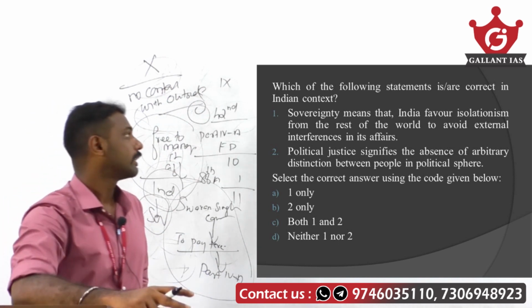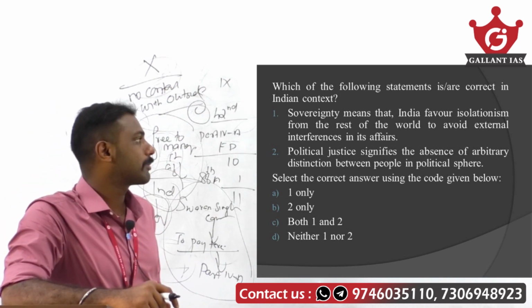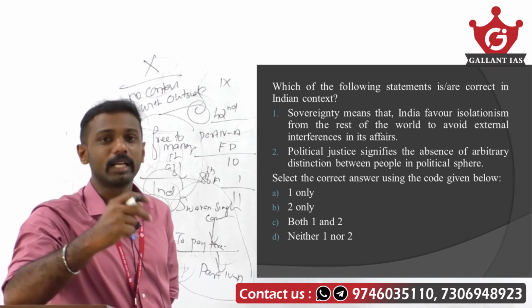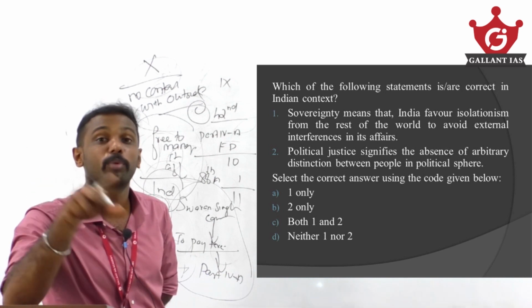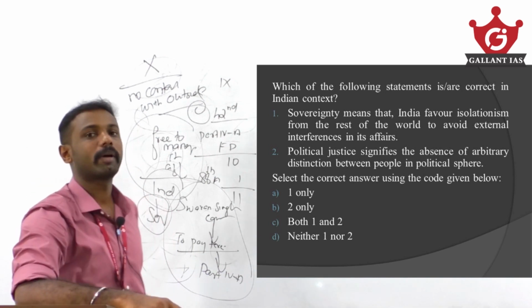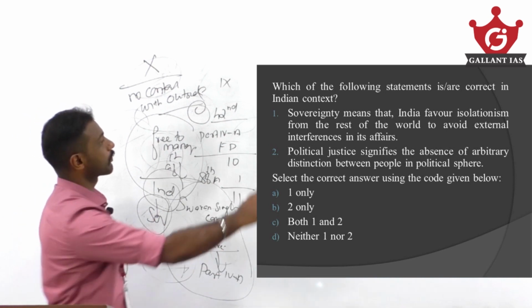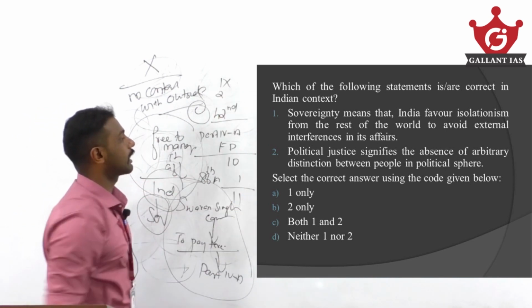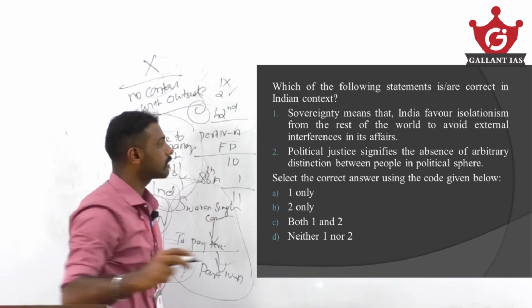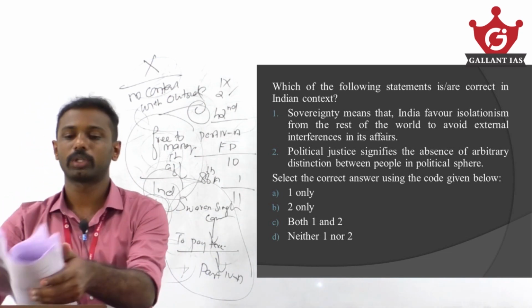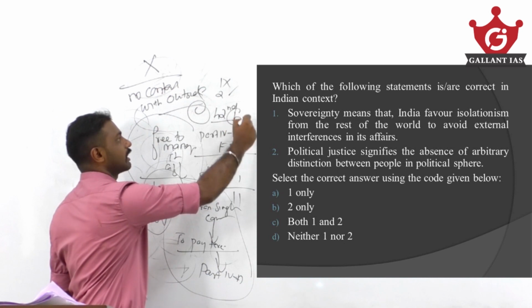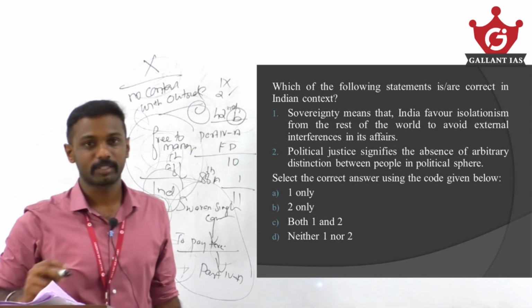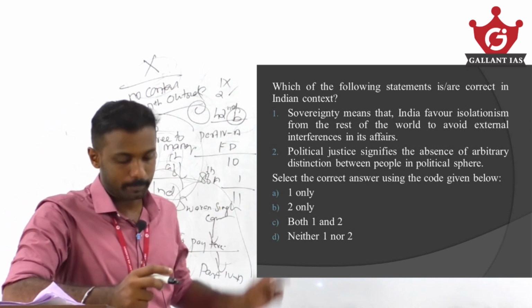Statement 2 says that political justice signifies the absence of arbitrary distinction between people in the political sphere. That is, in the political sphere, there must not be any arbitrary distinction between people. Exactly, that is what is meant by political justice. So 2 is a correct statement. So the answer becomes option B, that is 2 only. Why? Because statement 1 is wrong and 2 is correct. So the answer becomes option B.